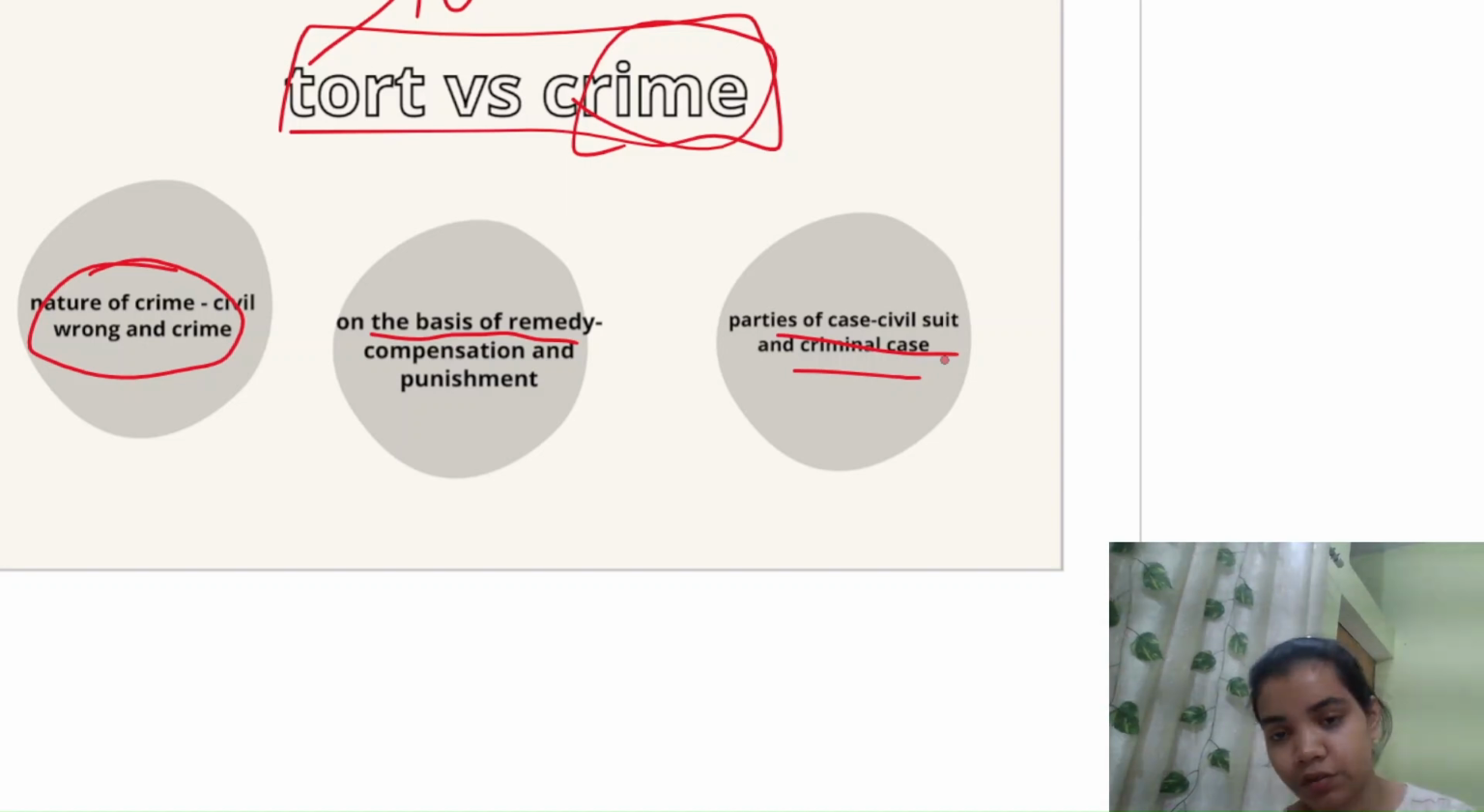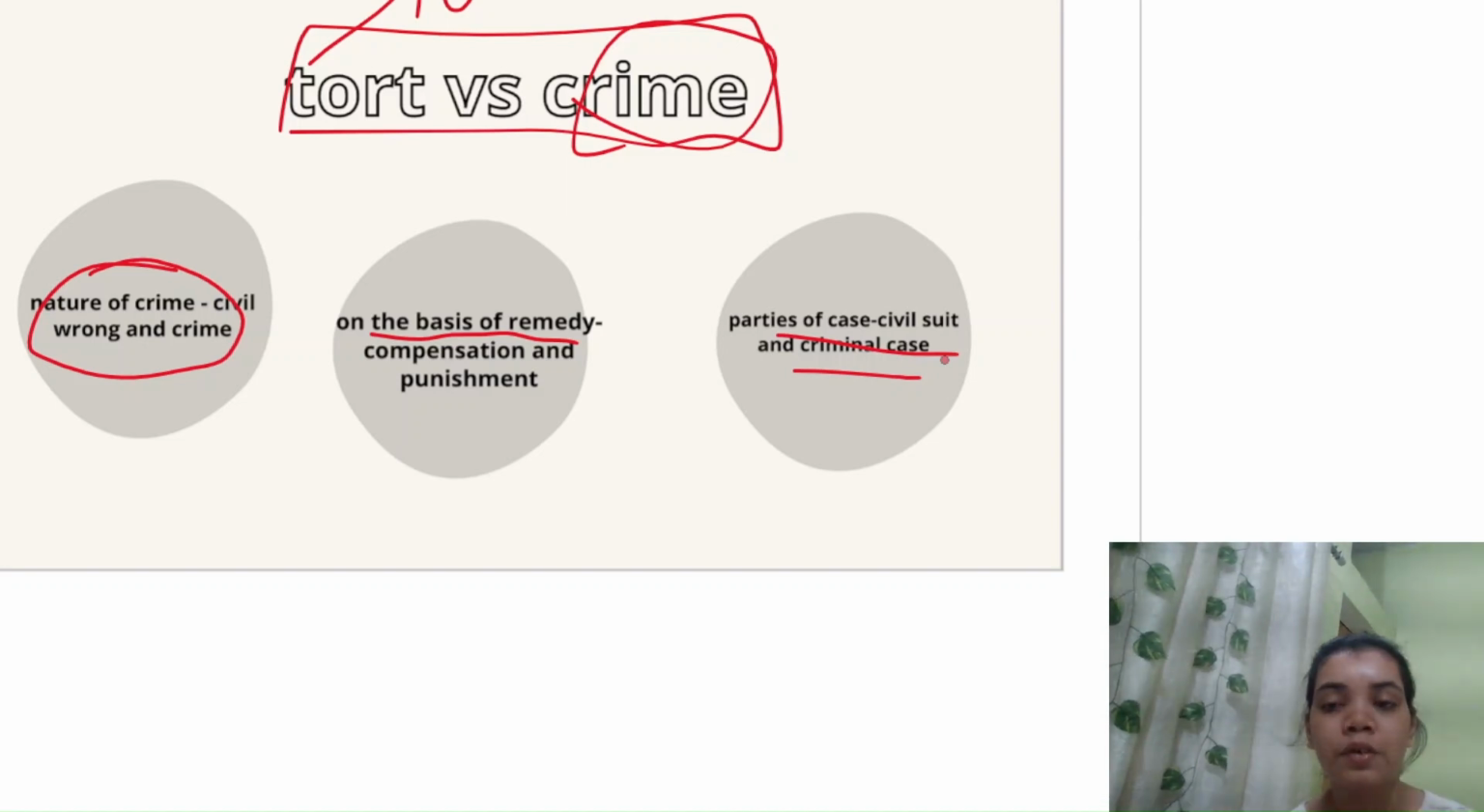So there are parties of a case. A case is between two people, two persons or two organizations, or more than two. When a civil suit is filed, when a tort is committed, the parties of the case are two individual persons or companies.